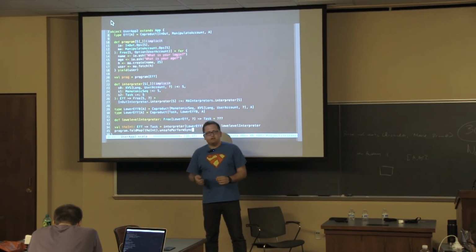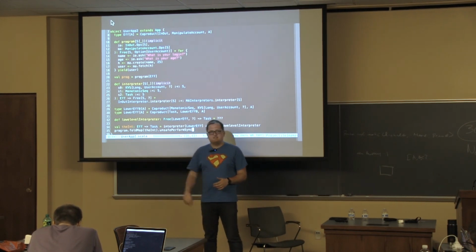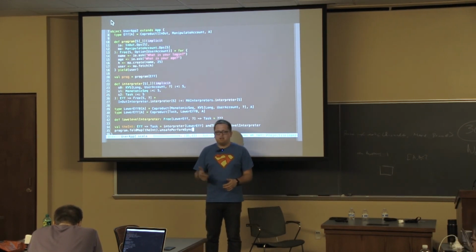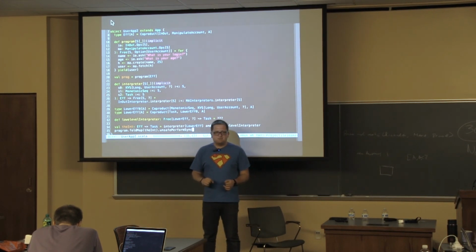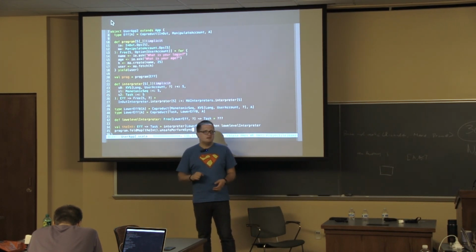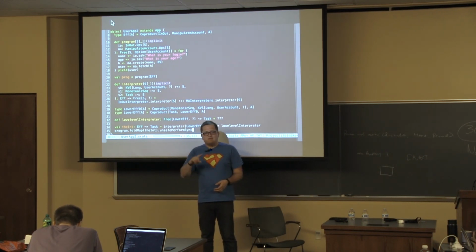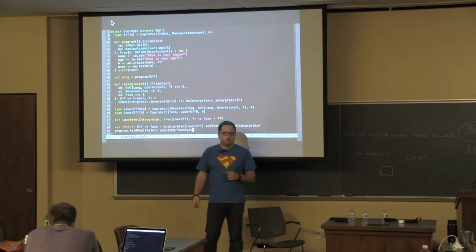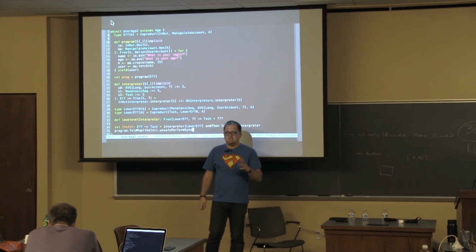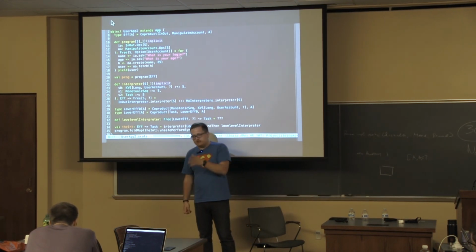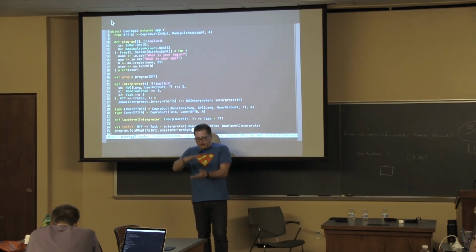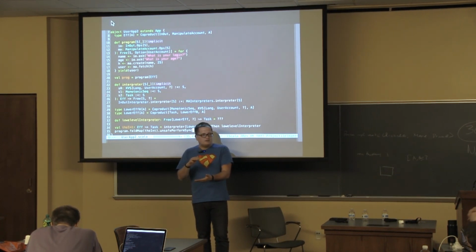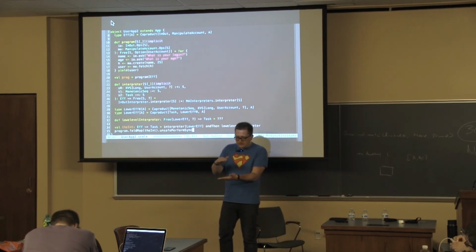So if they tell you, in order to add the user into our system, you need to first log in, then you provide the name and age, and then the user should be in the system, this is how your for comprehension is going to look like. You will have a method authenticate, which will give you an option of user, right? Whether the user exists or not, with a list of rights. And then if that right is what you really need, then you will have other steps in your for comprehension. The for comprehension will look exactly the same way as what your business told you that user story was supposed to be doing. And you will have a program which you can inspect.